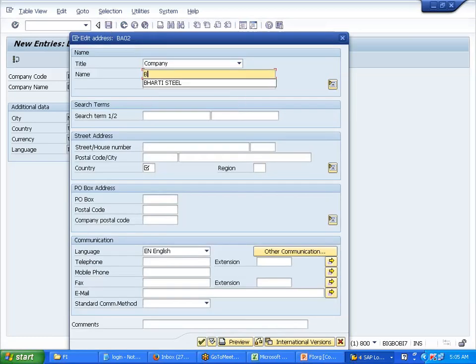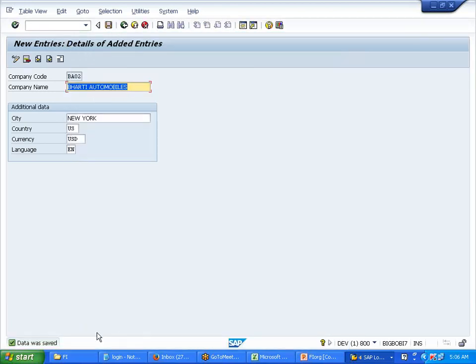Same thing. Company Bharti Automobiles. See, US, NY, some street you give, some number. Continue. Save. So two saved, right?